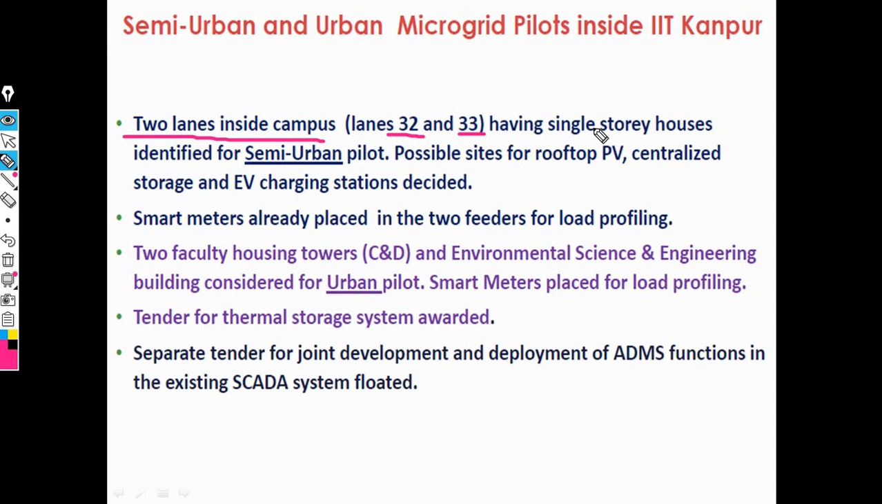Also we need an energy meter and a thermal storage system. It is very important. This whole system can be controlled under the SCADA system, that is supervisory control and data acquisition. This is the concept of the SCADA system. Now this is just an overview of the SCADA system. This whole system can be controlled by the microgrid project. This is just an overview of the semi-urban and urban microgrid pilot projects inside IIT Kanpur.